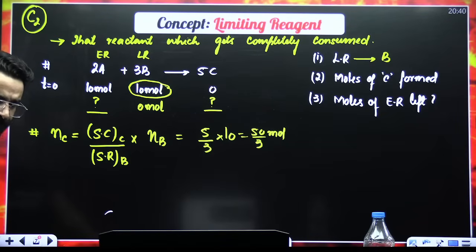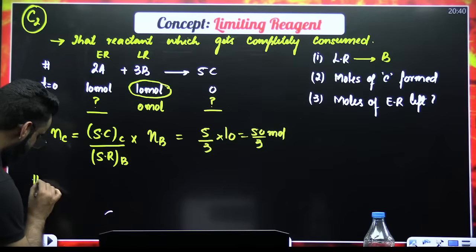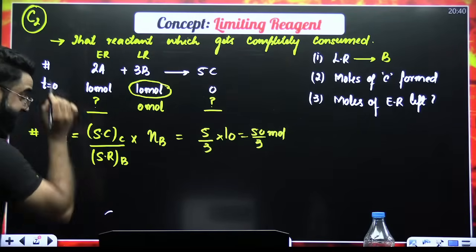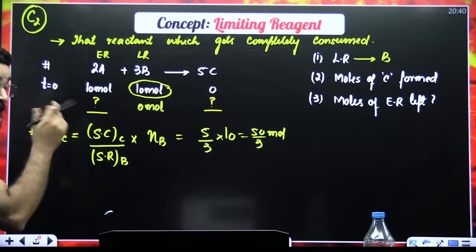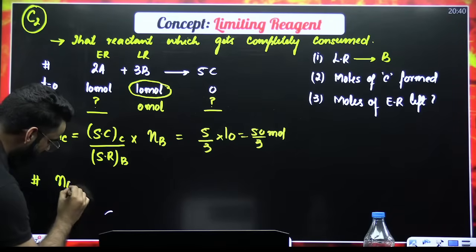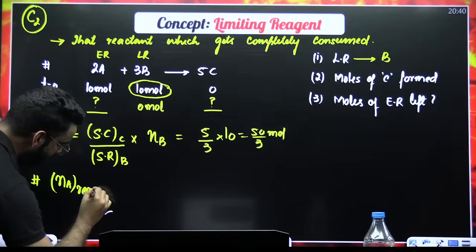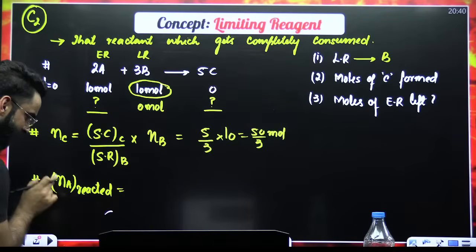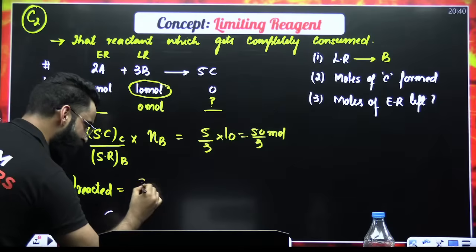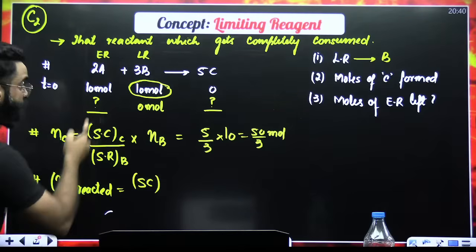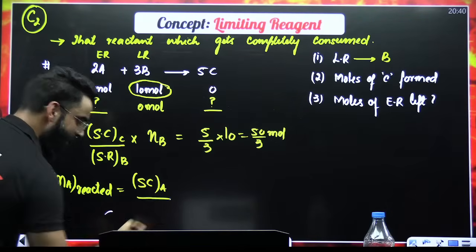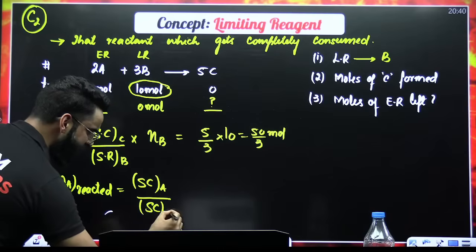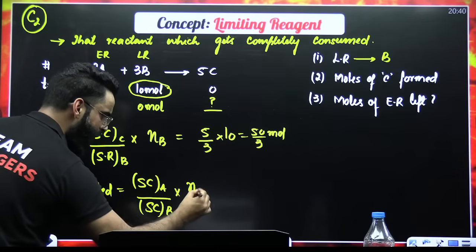Simple. Okay. Now, if you have to check, out of 10 moles of excessive reagent A, how many moles of A have reacted? Again, that is something which will be decided by the limiting reagent. How exactly? Number of moles of A reacted will be equal to stoichiometric coefficient of A divided by stoichiometric coefficient of limiting reagent, that's B, multiplied by number of moles of limiting reagent.